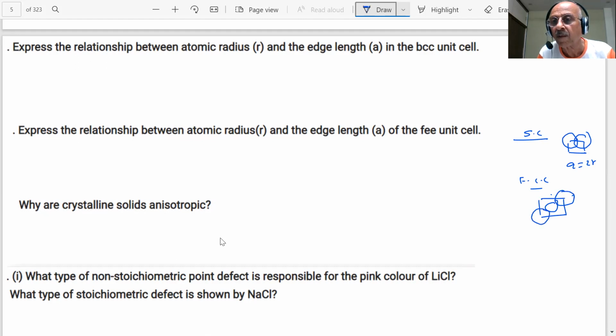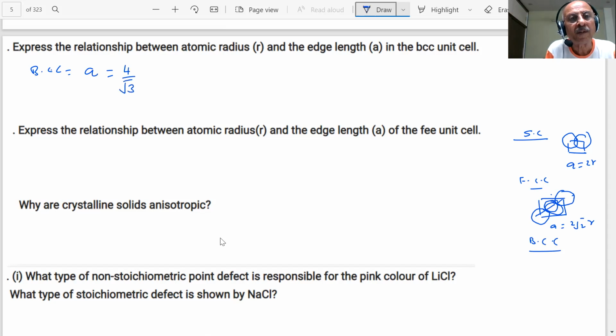This type of situation. What was that in FCC? A is equal to 2 root 2R. Then we discussed BCC, student. What was the relationship? BCC was A is equal to 4 by root 3 into R. This we have used a lot in the numericals in density also. Very important. These three are important.